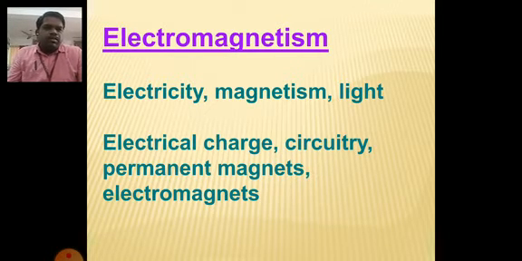In this branch, there are so many things we have to study: electricity and how electricity propagates, and magnetism, the behavior of a magnet. What about the magnetic field lines? What about the poles of magnets? What about the characteristics, or properties, of magnetic field lines?